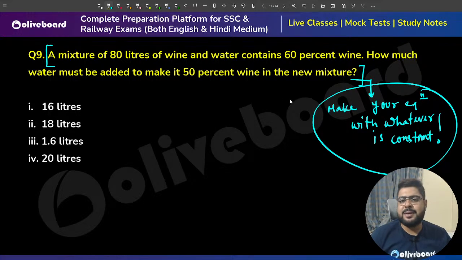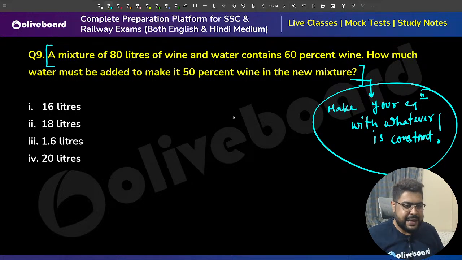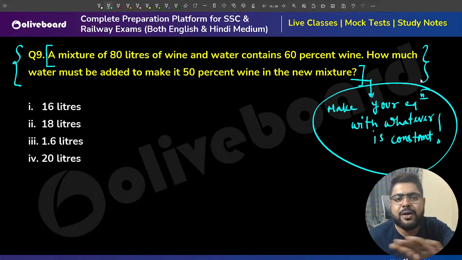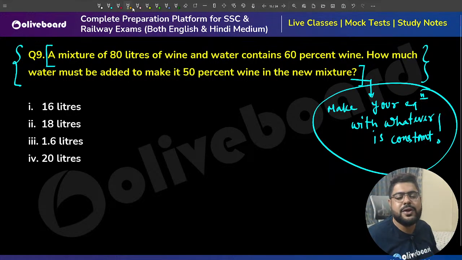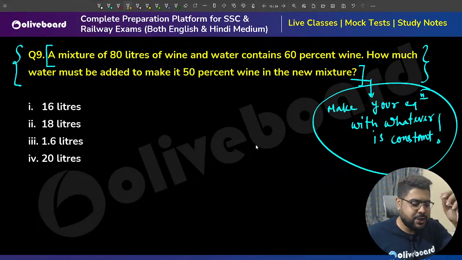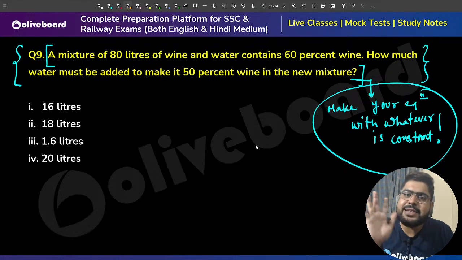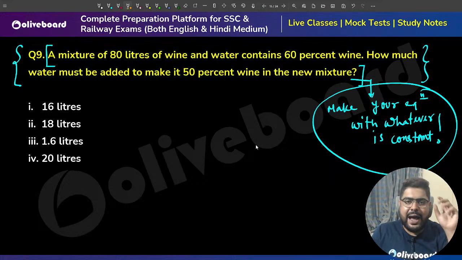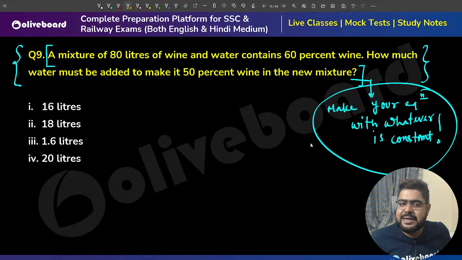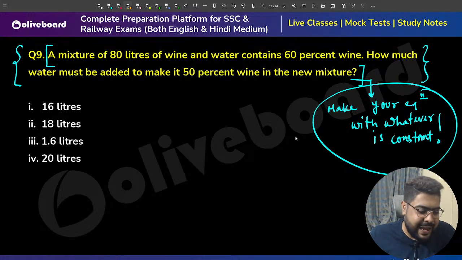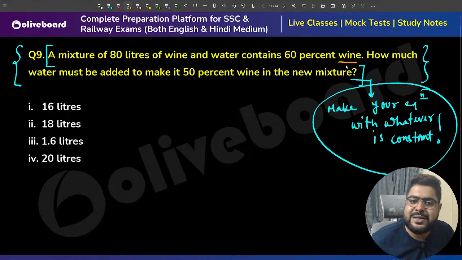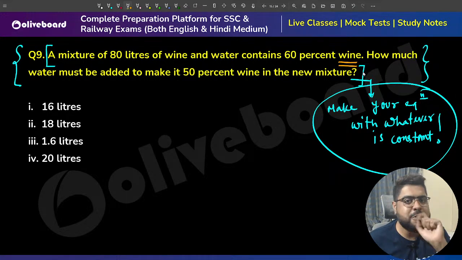For example, here what is constant? Tell me. In this question, what is constant? What has not changed? Everyone, tell me. What has not changed in this question? Sir, I have added water. Meaning, sir, what has not changed? Sir, wine is constant. Wine has not changed.